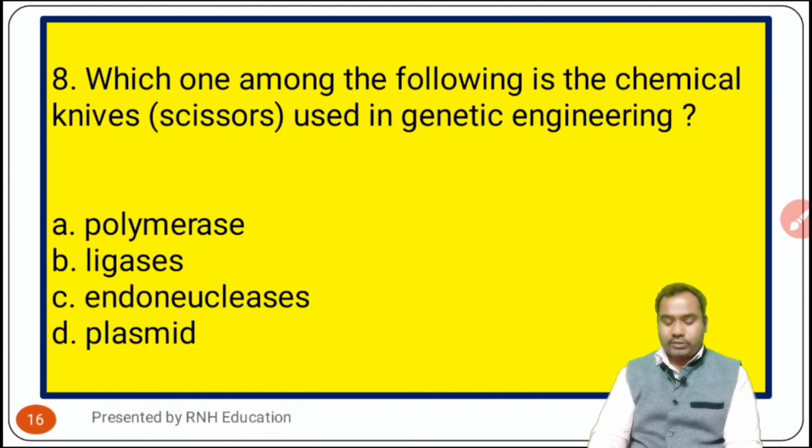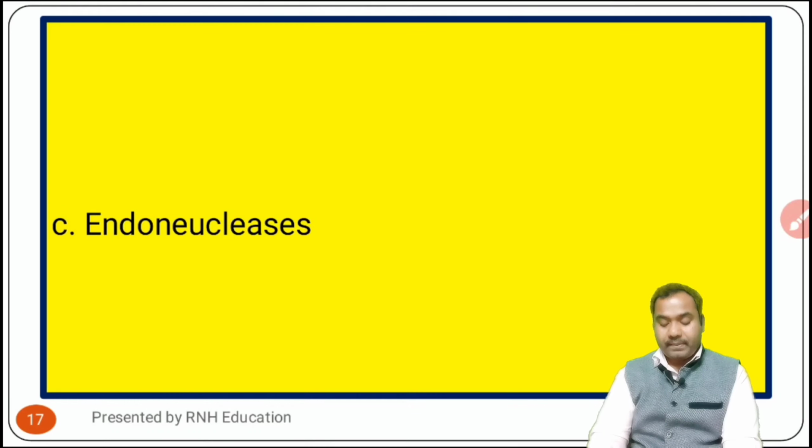Okay, now the next question, question number 8. Which one among the following is the chemical knives used in genetic engineering? That is chemical knives. Options are A, polymerase. Option B, ligases. Option C, endonucleases, and option D, plasmid. Now the answer section, that is option C, endonucleases.